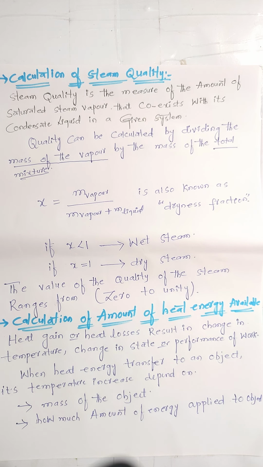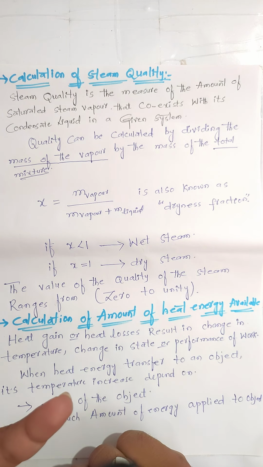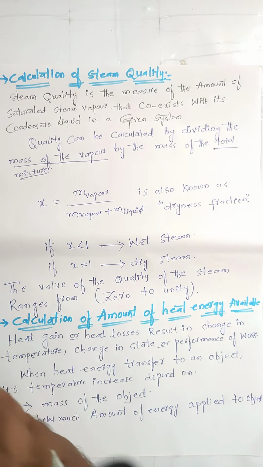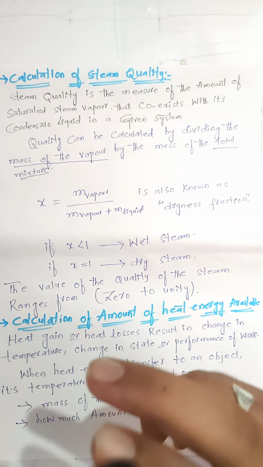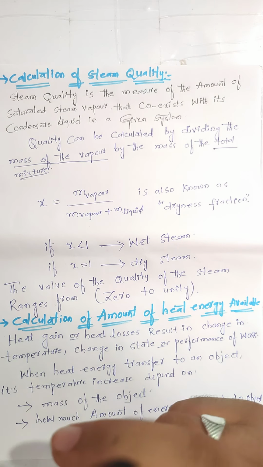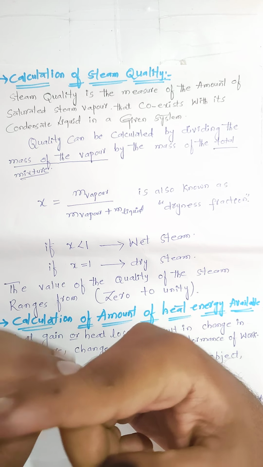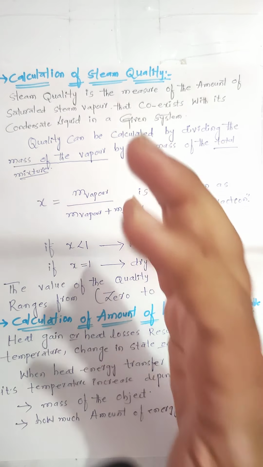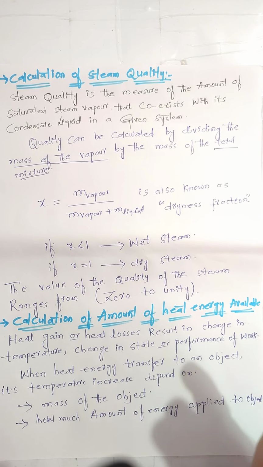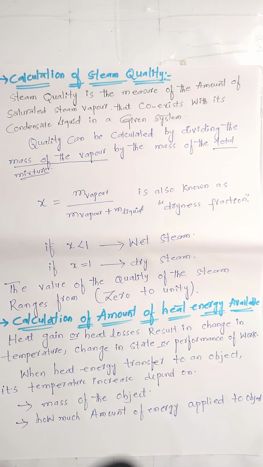So the calculation of amount of heat energy available, in which how much amount of heat gain or heat loss results in change in temperature, change in state, performance of work. When heat energy is transferred to an object, its temperature increases depending on two conditions. The first is the mass of the object, and the second is how much amount of energy is applied to the object.